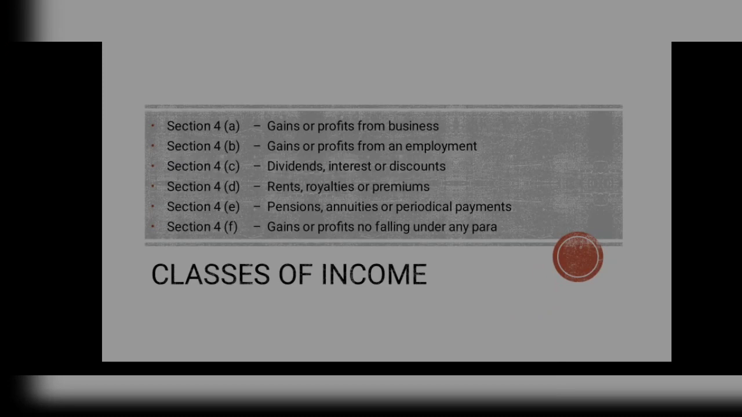Next, classes of income. It is divided into six. Section 4, subject to this Act, the income upon which tax is chargeable under this Act is income in respect of: Section 4A, gains or profits from a business; Section 4B, gains or profits from an employment; Section 4C, dividends, interest or discounts; Section 4D, rent, royalty or premium; Section 4E, pension, annuities or other periodical payments; and lastly, Section 4F, gains or profits not falling under any paragraph.